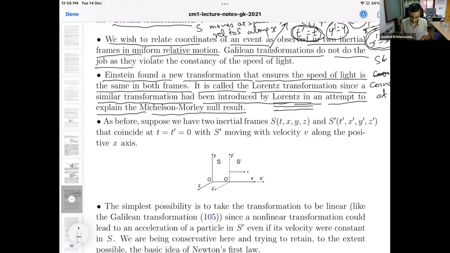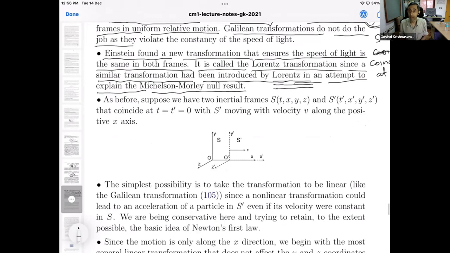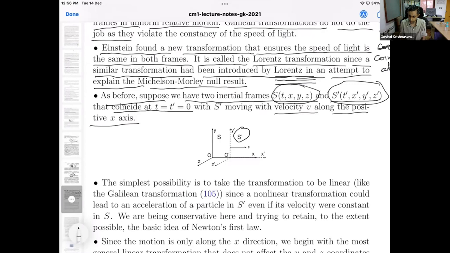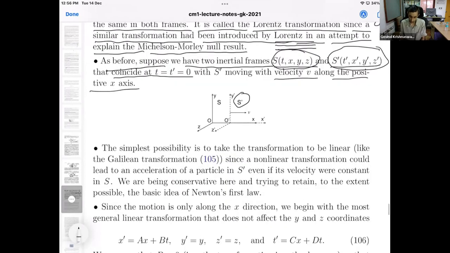Okay, so let us go back to the setup we had introduced. As before, suppose we have two inertial frames, S and S prime, coinciding at t and t prime equal to 0. Then S prime moves to the right at some speed v, so velocity v along the positive x-axis. Given any event, it has coordinates in the primed and unprimed frames. We need to know the relation between the two.